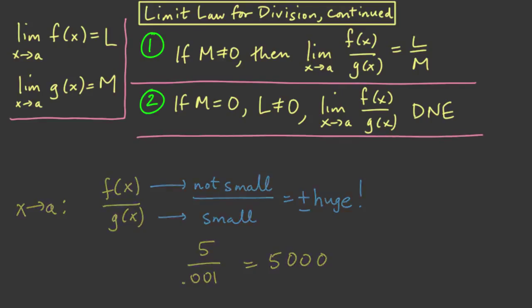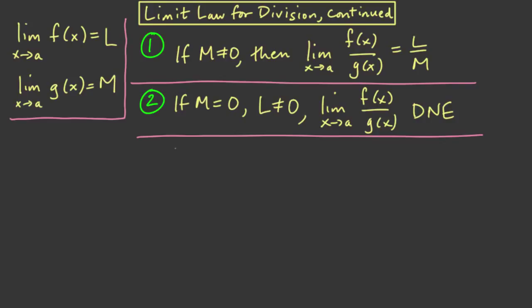But that still leaves a third case. If the limit of the denominator equals 0 and the limit of the numerator also equals 0, then what? You might be tempted to say that this limit won't exist either, but that's not necessarily so. A lot of interesting things can happen.